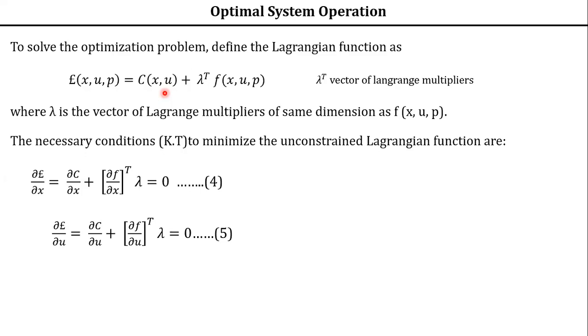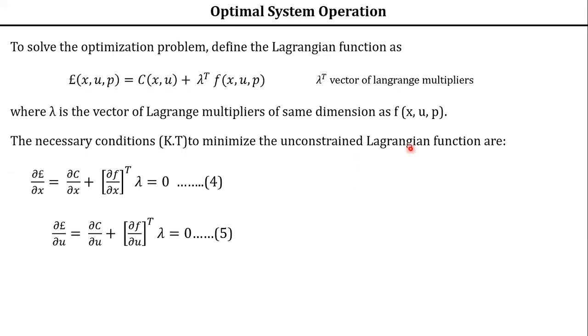Dou f to dou p, power of t into lambda. No, not exactly right, Sushumna. Abhishek, you told that the C term will not be there. C means cost function. The cost function will not be there. Yes, that is the right answer. But what is the answer? What will be the answer? That's what I am asking.